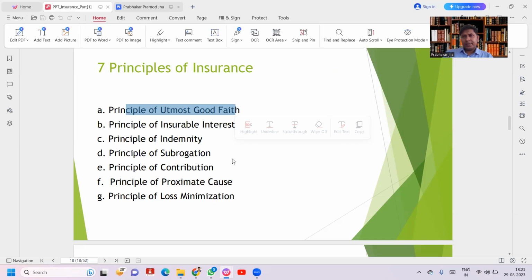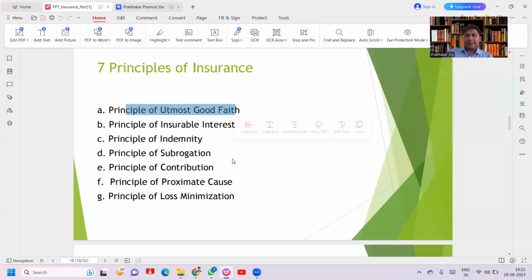Any pre-existing disease, any bad habits, we have to disclose in the proposal form. Like a person who is suffering from cancer, then they have to disclose this information to the insurance company. And based on that, the insurance company will take a call whether to accept the policy or reject the policy.